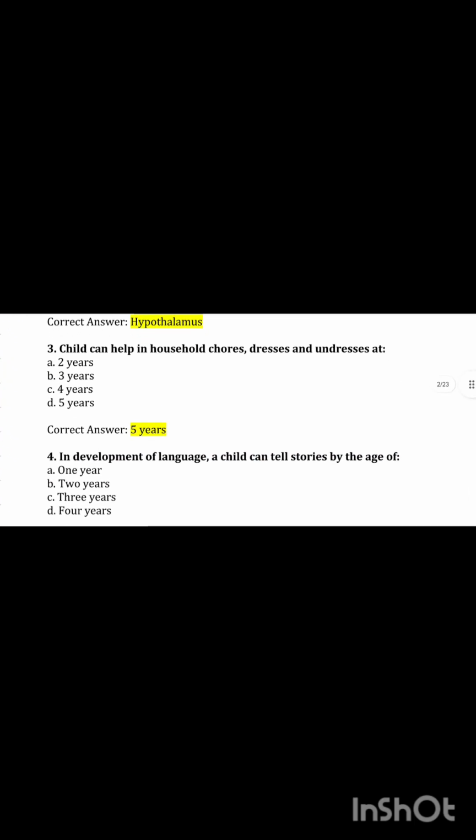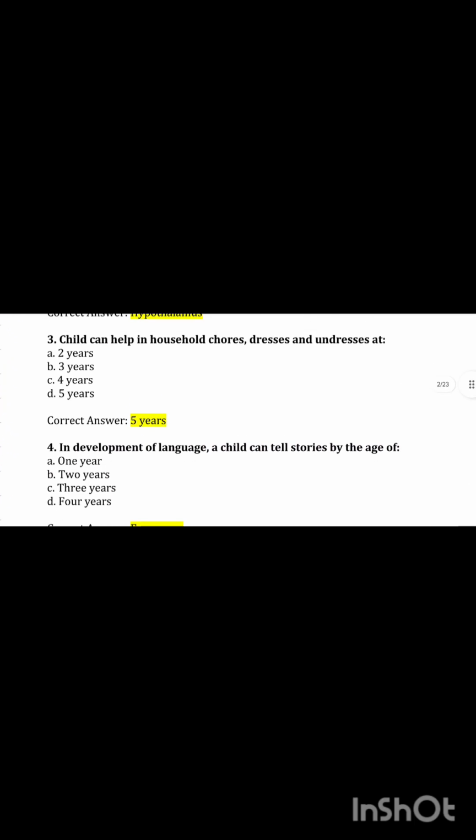Question number 4: in development of language, a child can tell a story by the age of? Option A, 1 year. Option B, 2 years. Option C, 3 years. Option D, 4 years. Option D is the correct answer. At the age of 4, the child can tell stories.